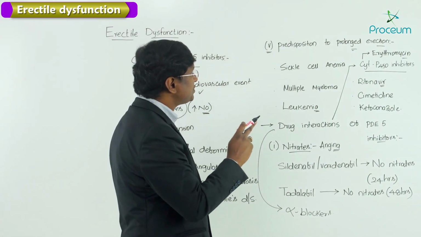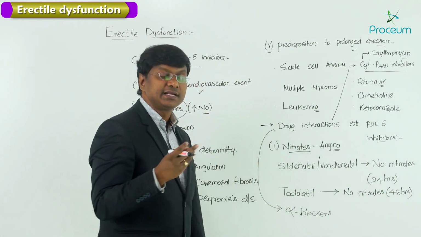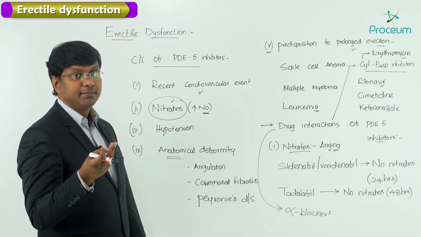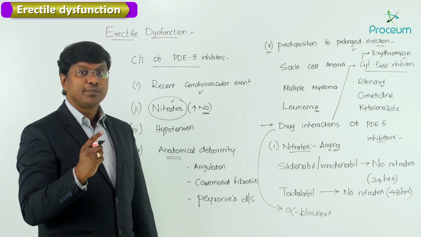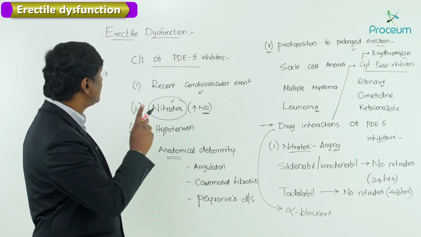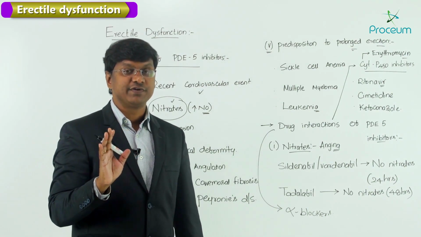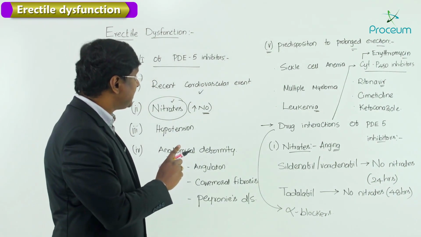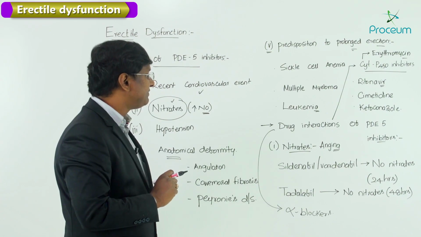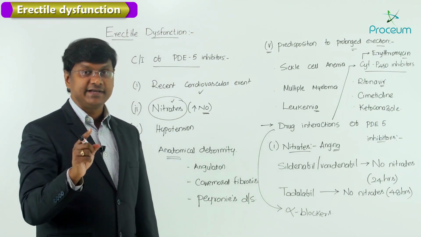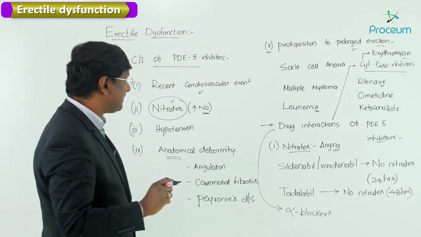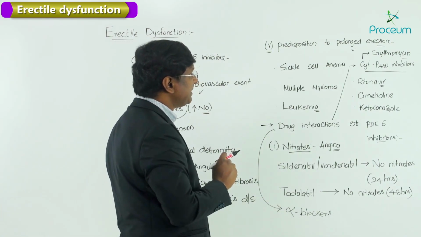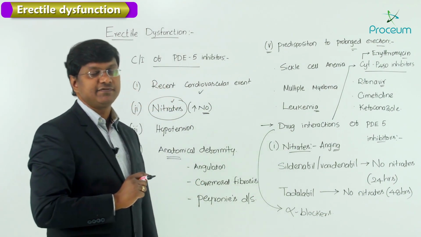And when there is a predisposition to prolonged erection, as in clinical scenarios like sickle cell anemia, multiple myeloma, and leukemia, they have a significant predisposition to prolonged erection. So in that clinical scenario, you should not give the phosphodiesterase 5 inhibitors. Then, among the drug interactions of PDE5 inhibitors: nitrates. When the individual is taking nitrates, don't give PDE5 inhibitors. Then cytochrome P450 inhibitors, and finally alpha blockers.